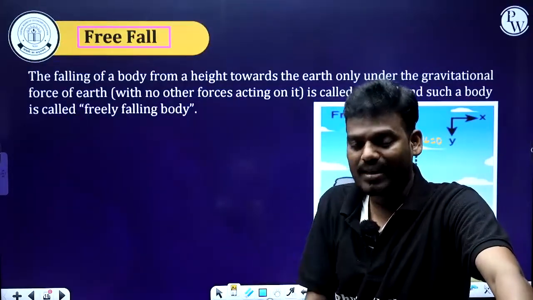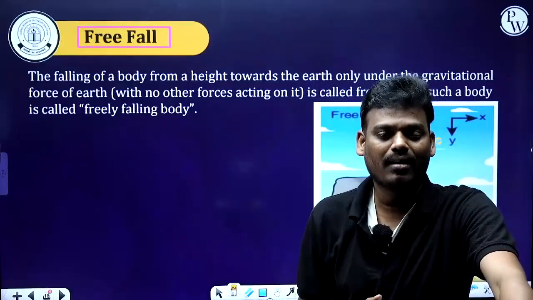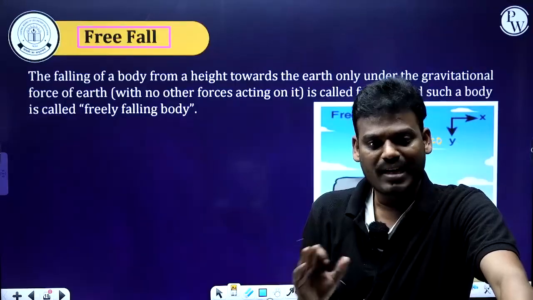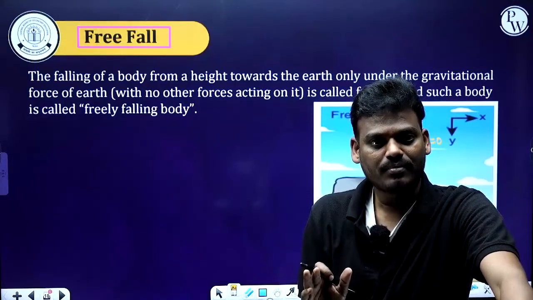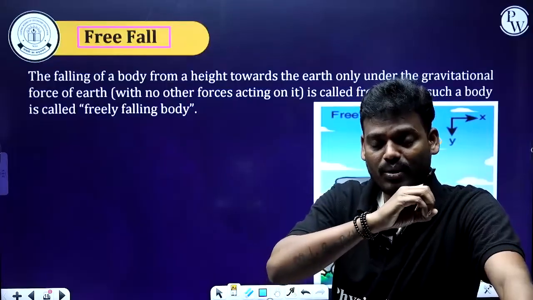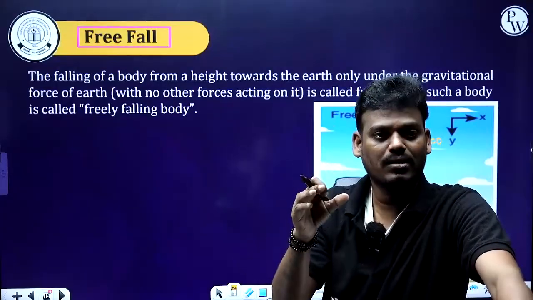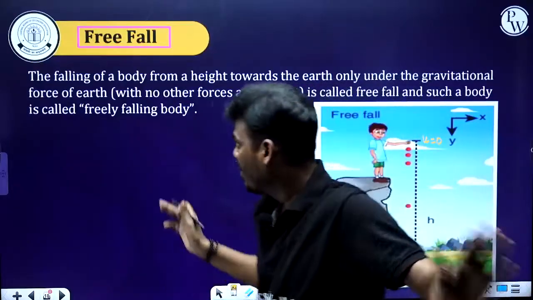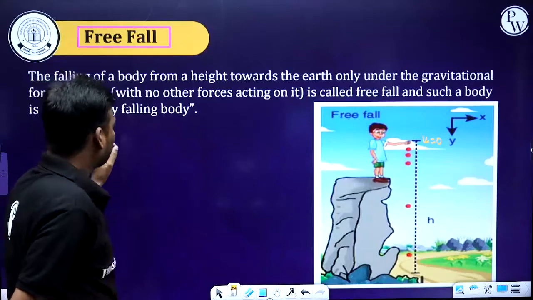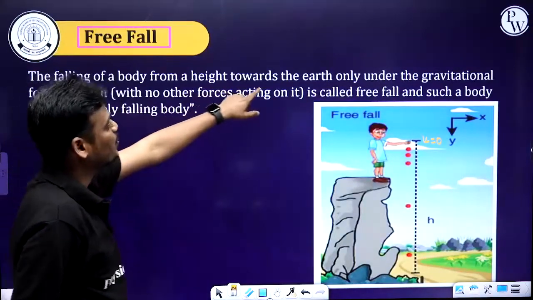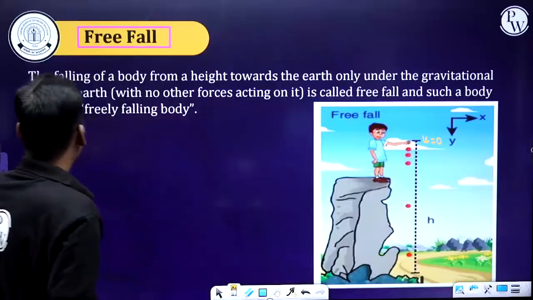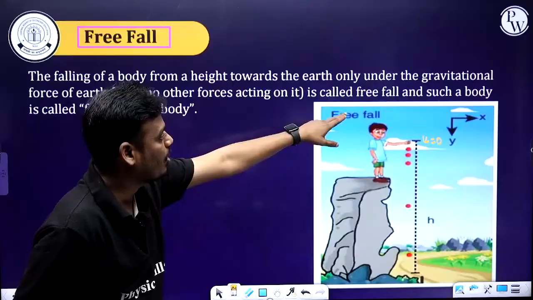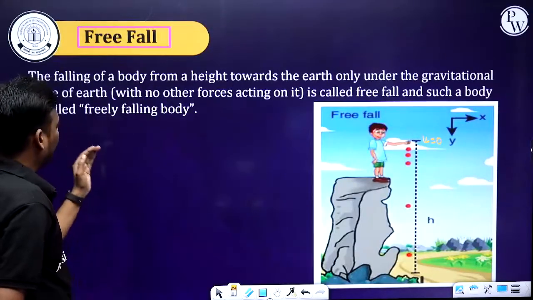But in reality, there is a force acting upward, that is force due to air, which we generally call air friction. So then it is not a free fall. Free fall means there must be no forces acting on it apart from the gravitational force. So the falling of an object, or the falling of a body from a height towards the earth only under the gravitational force of earth with no other forces acting on it, is called free fall. Such a body is called a freely falling body.